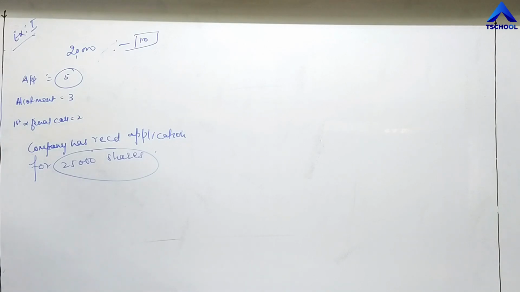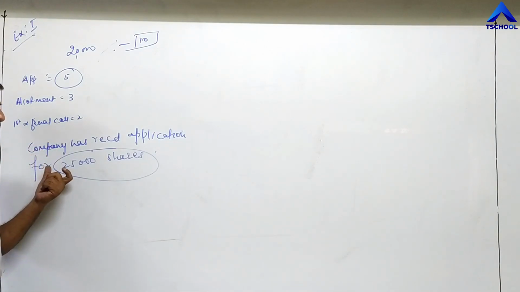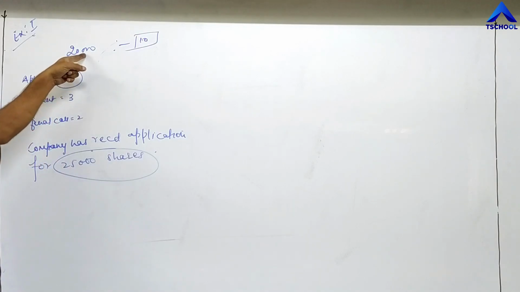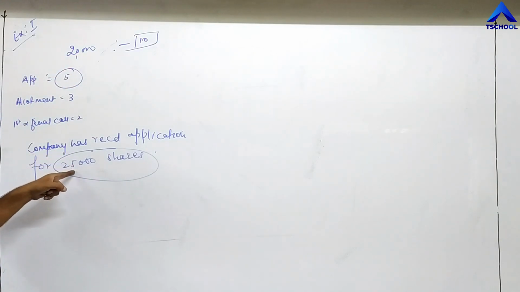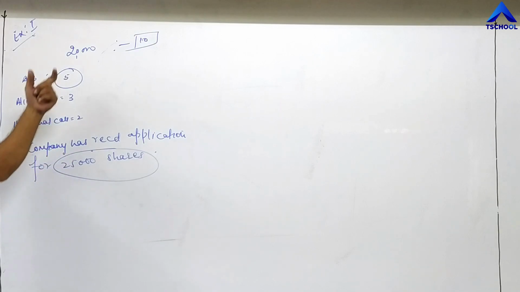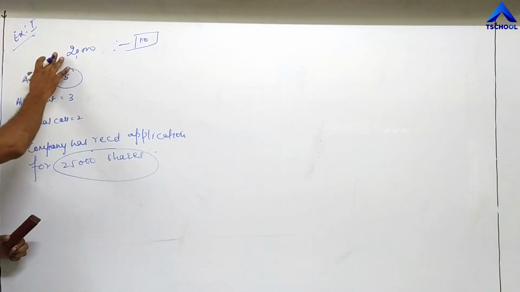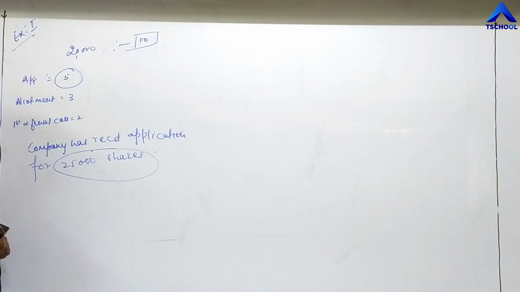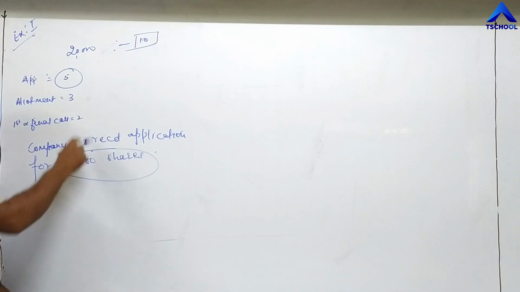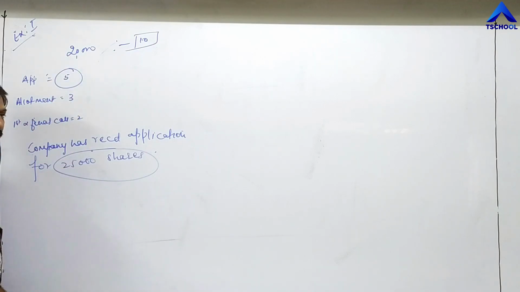It means the company has received applications for more than the issued shares. It has received applications for 25,000 shares and can issue only 20,000. This is the case of oversubscription. In our example, the excess application is 5,000 shares, 25,000 minus 20,000. The excess application is to be rejected.